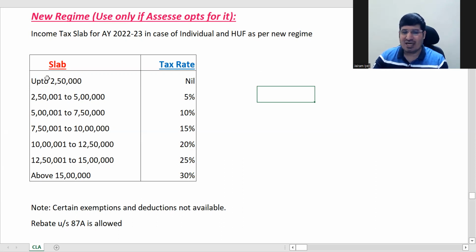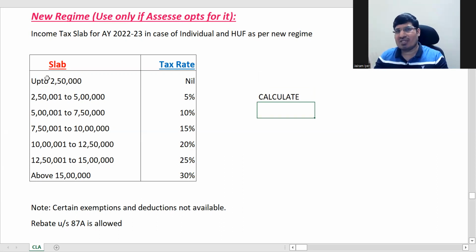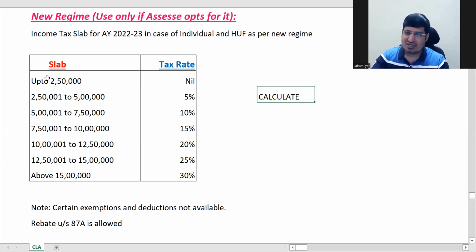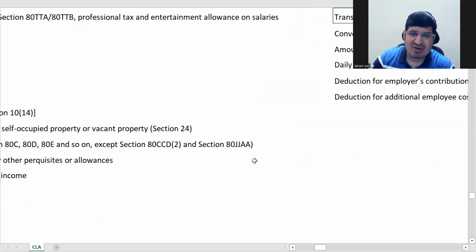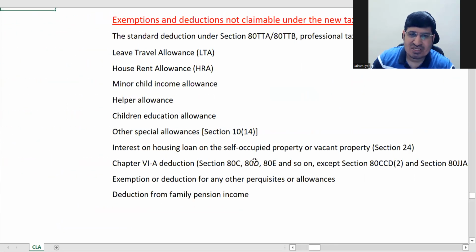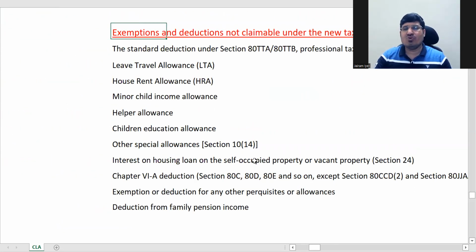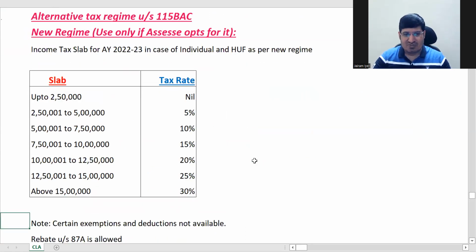So what you have to do actually is, कोई shortcut नहीं है, ठीक है? Calculate tax as per this table. Then calculate tax as per that. Whichever is beneficial, go for it. That's it. Okay. So what are exactly those deductions which are not available? I will show you at a later stage. At this stage I do not want to show you all these things, because once we cover deductions from gross total income and certain other heads of income, all these things will be familiar to you. Now, if I show you, you will not understand anything. So that's why we will see that later.